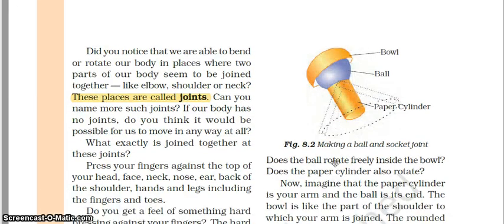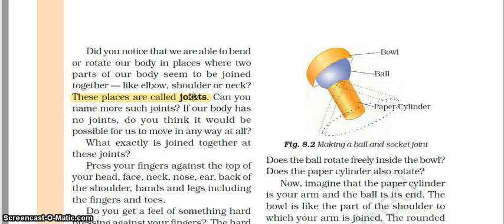Now, did you notice that we are able to bend or rotate our body in places where two parts of the body seem to be joined together, like our elbow, shoulder or neck? You can bend your body from specific parts like your wrist. You can fold your fingers. You can rotate from the arm. But can you rotate your hand in between the wrist and the elbow? You can try it. You cannot.